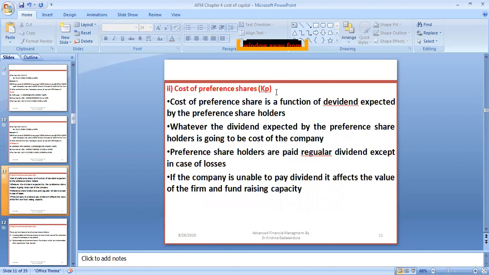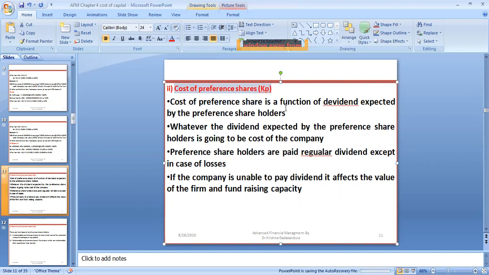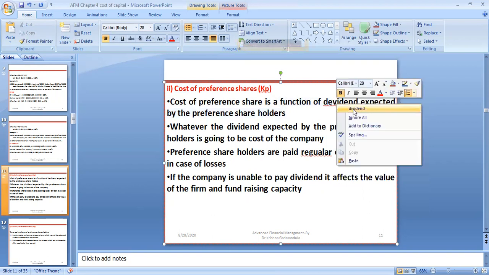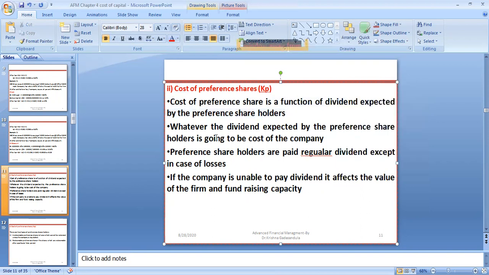Now, cost of preference, one more single source of finance, is the cost of preference shares. As I already told you, the cost of preference is a function of the dividend expected by preference shareholders. Whatever dividend the preference shareholders expect is a cost to the company, because they expect a fixed 10% or 15% dividend from the company. That's why it is definitely a cost for the company.